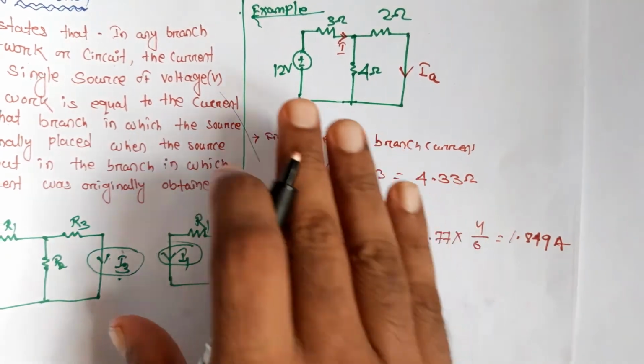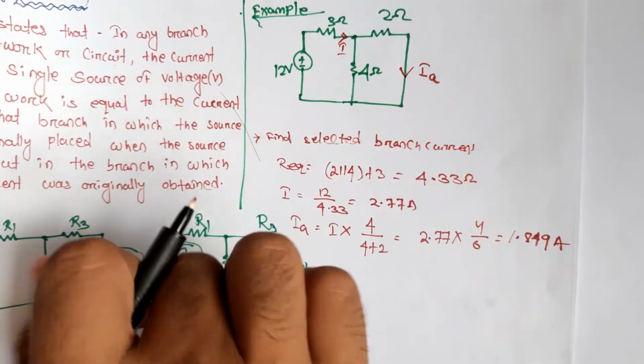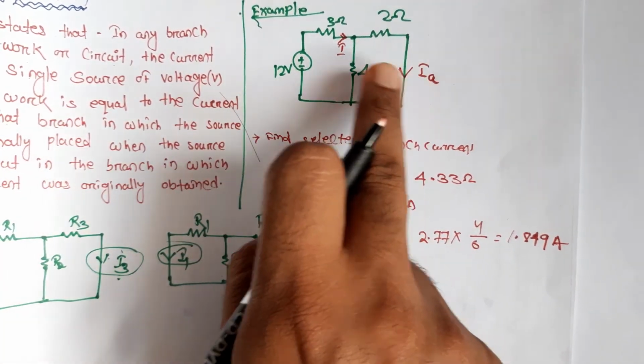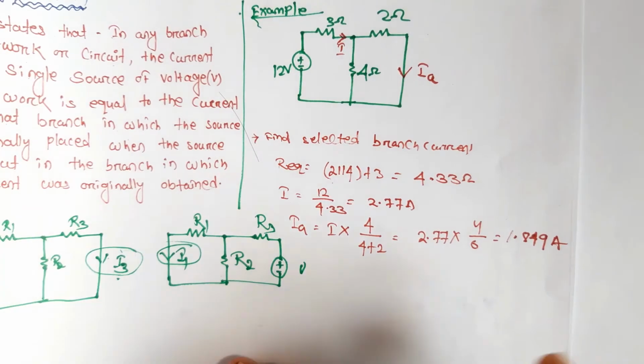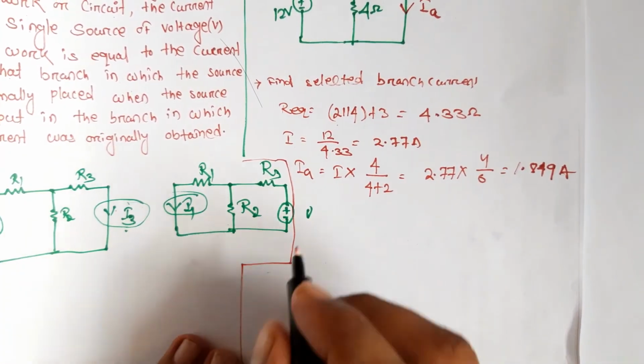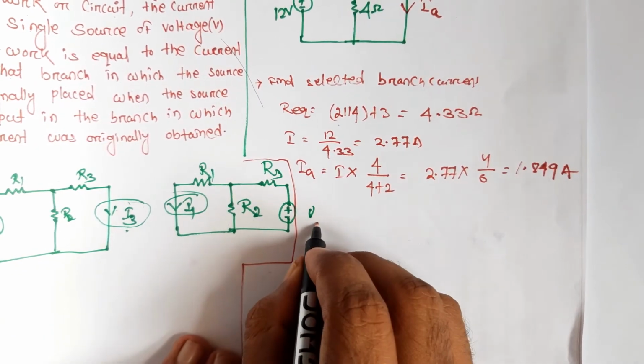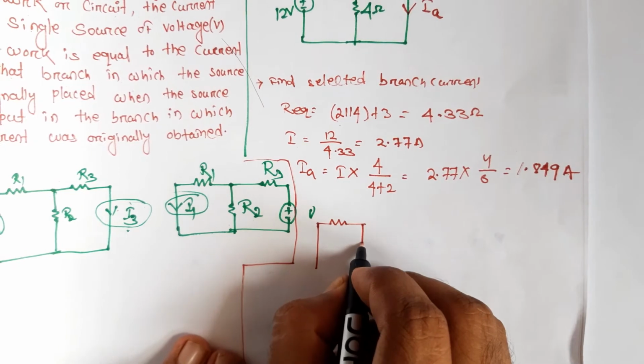Next step, we replace the original source to the selected branch, replacing this by short circuiting this branch. We again draw the circuit by replacing this as usual.